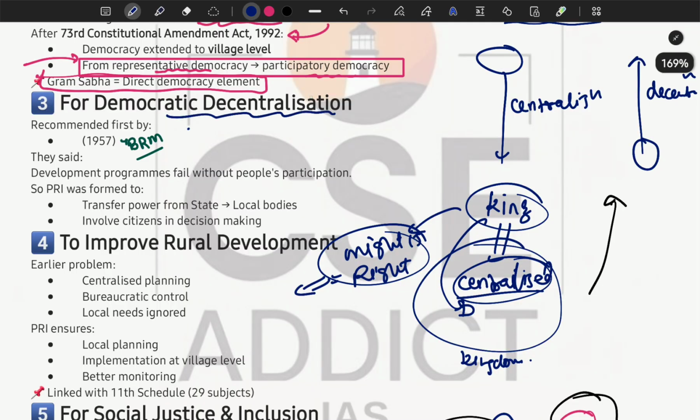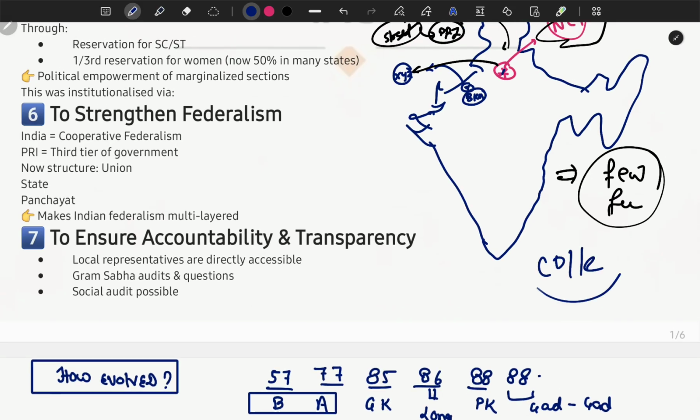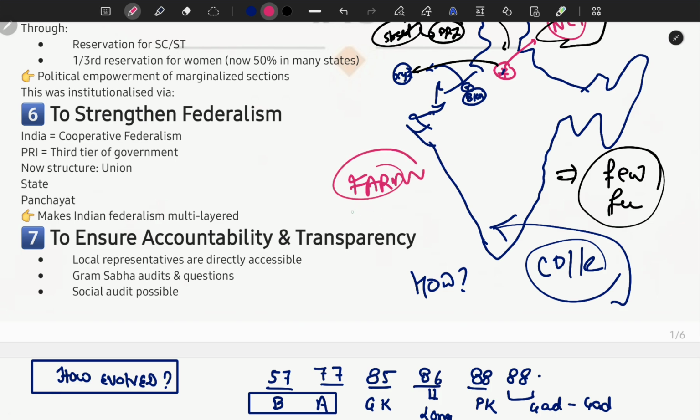Now, let's talk about the third thing. For democratic decentralization, as I told you earlier, all the collective villages or the collective individuals will decide how the policy will be formed. The example we can take is the farm laws. If I talk about all the discussion regarding whether the farmers were right or not, I'll not talk about that, but I'll talk about the democratic principles here.